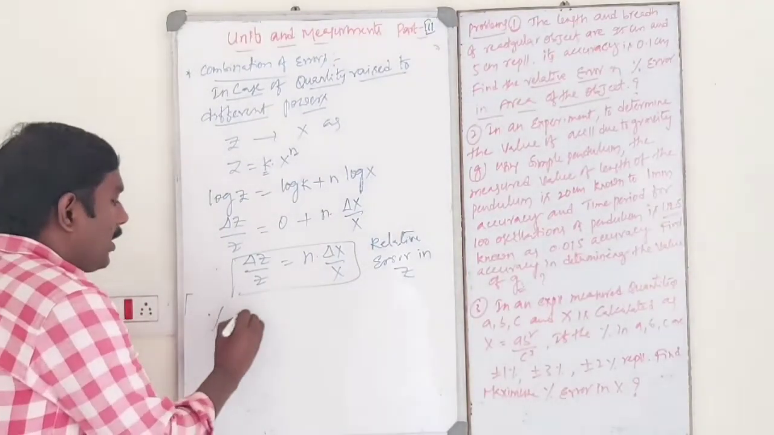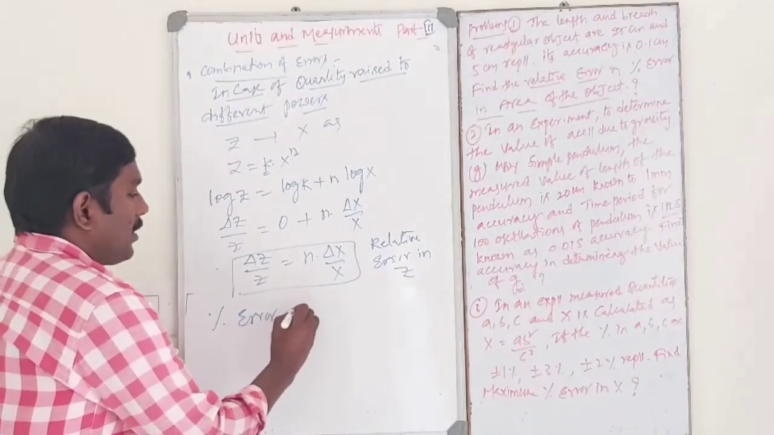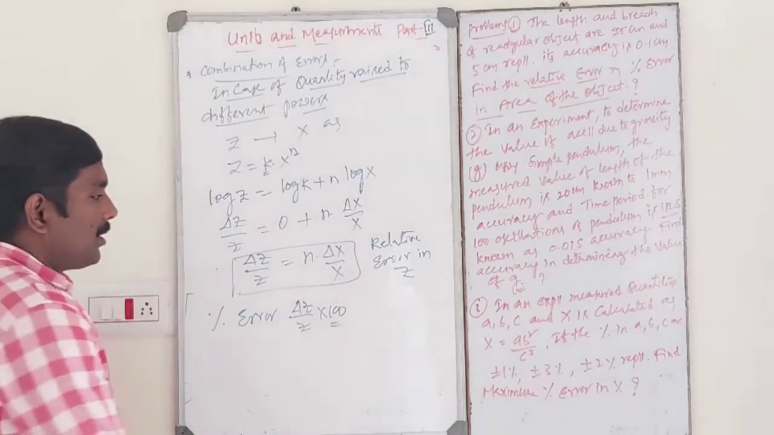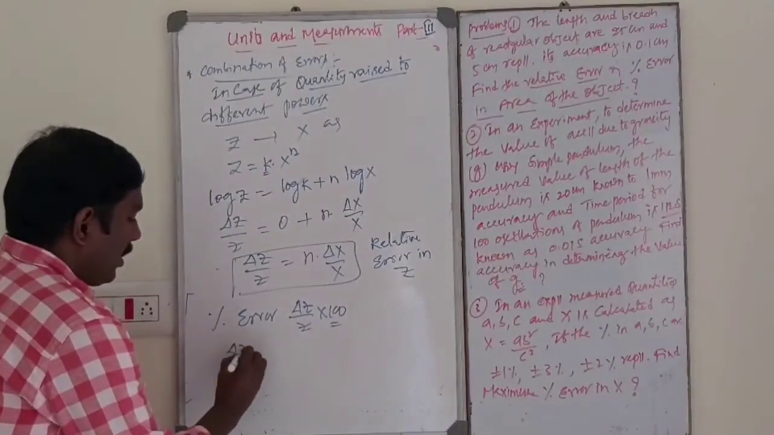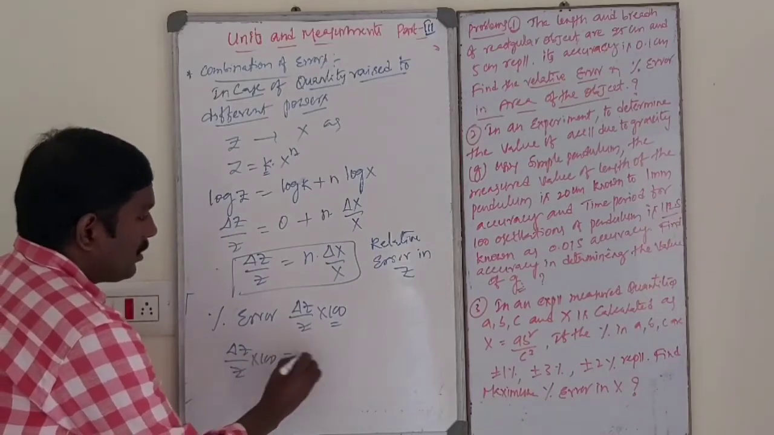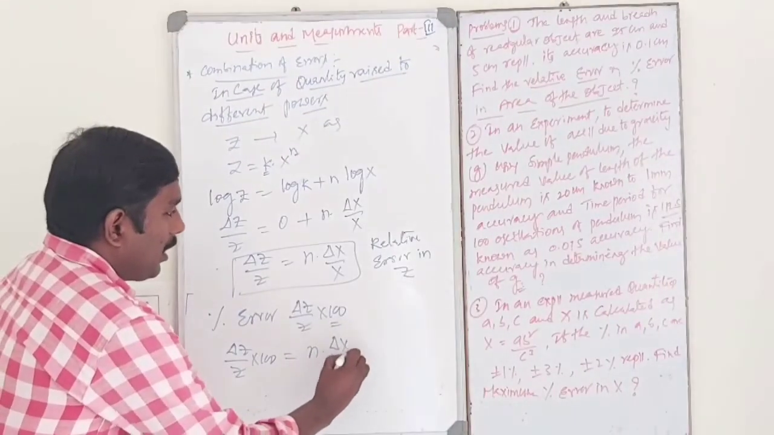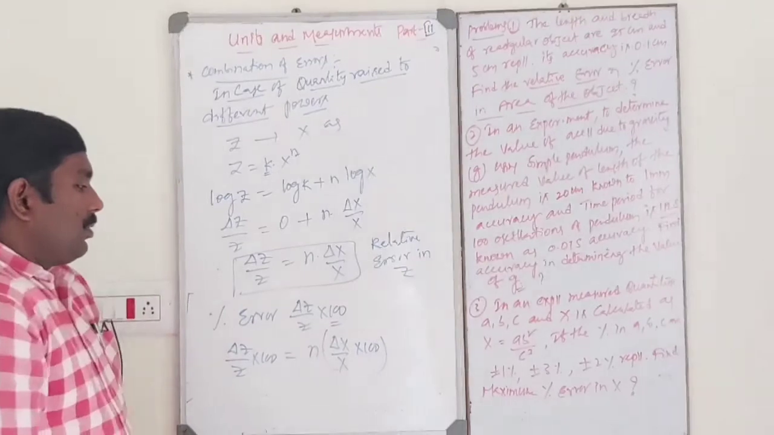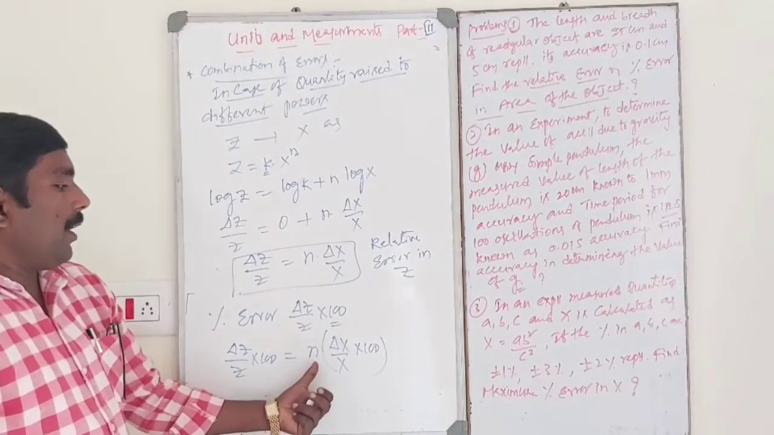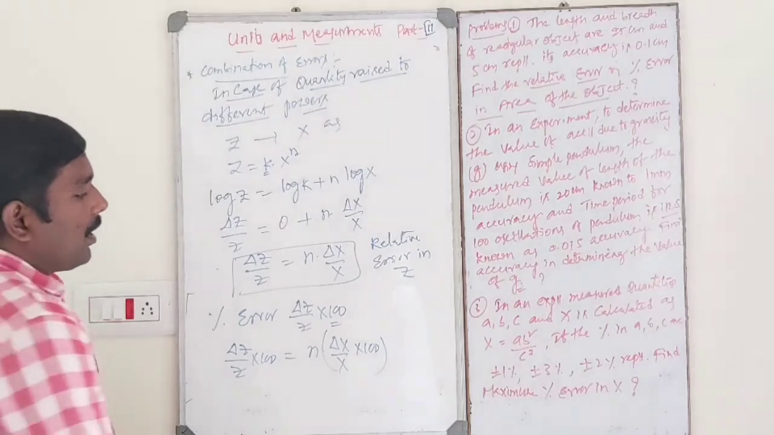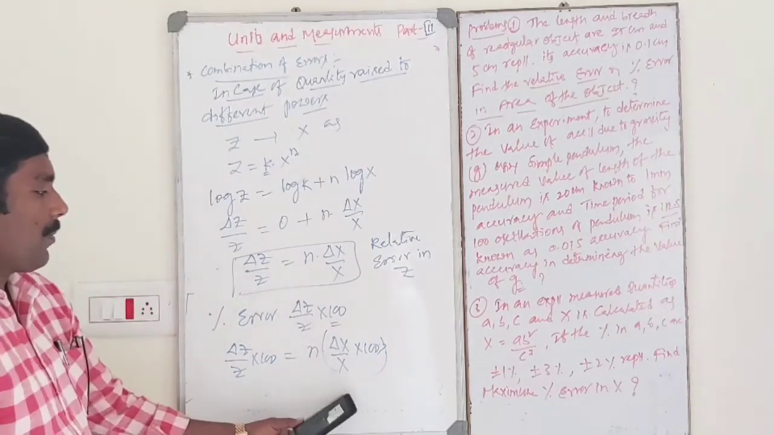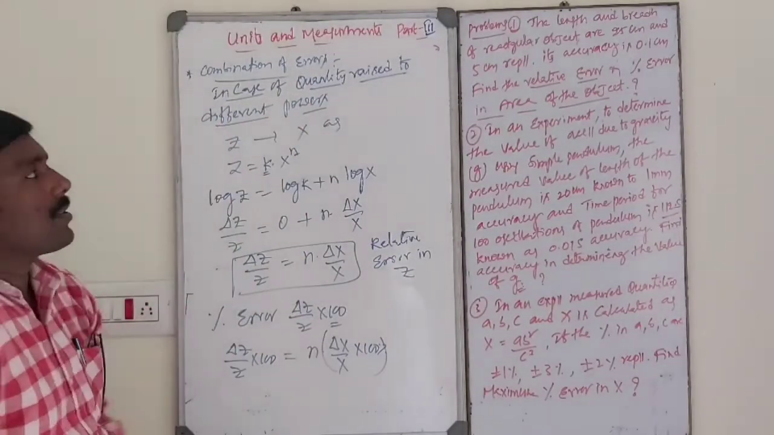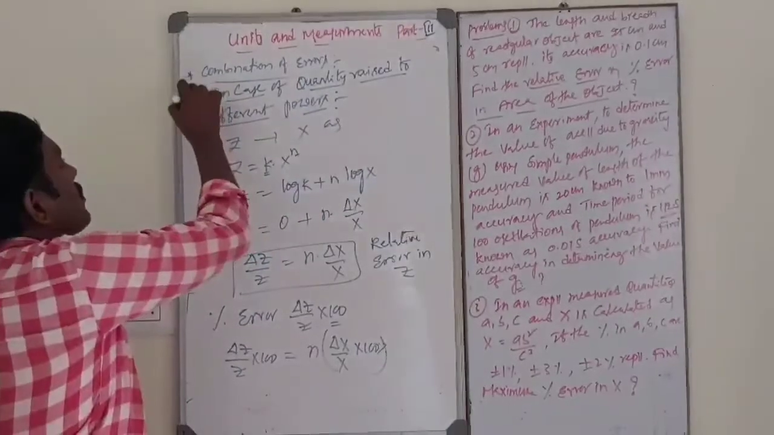So I want the percentage error. That means delta z by z into 100 is nothing but percentage error. So delta z by z into 100 is equal to n into delta x by x into 100. So the percentage error is increased by n times. Okay, so this is the combination of errors in case of quantity raised to different powers. Dear students, this is very most important.